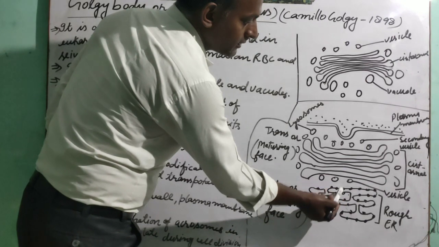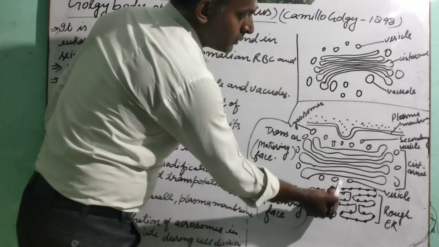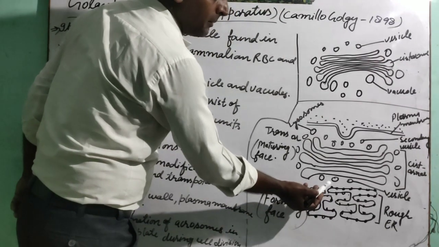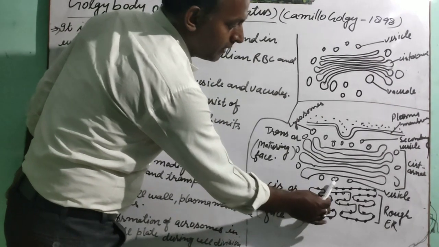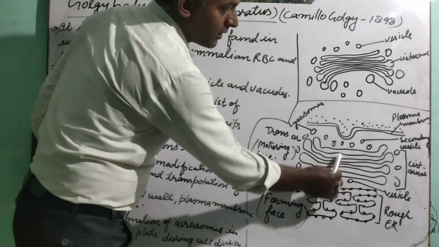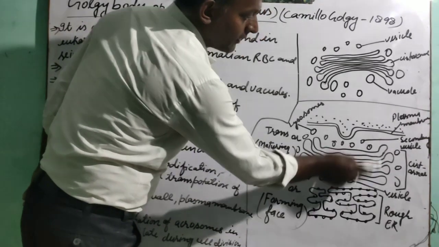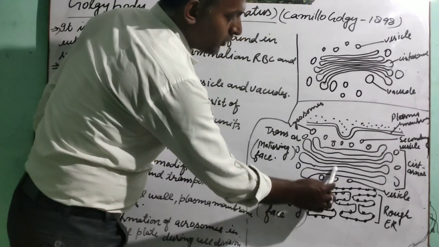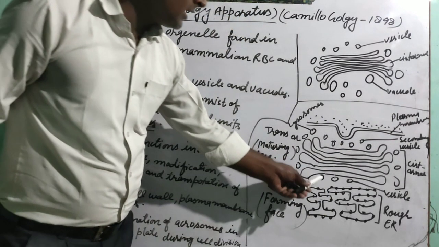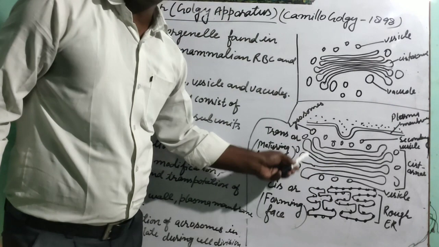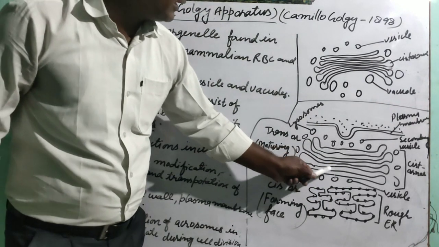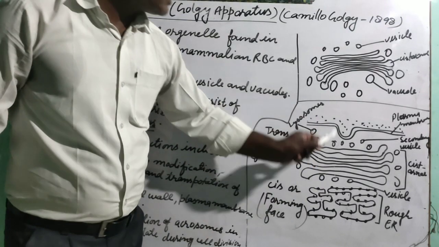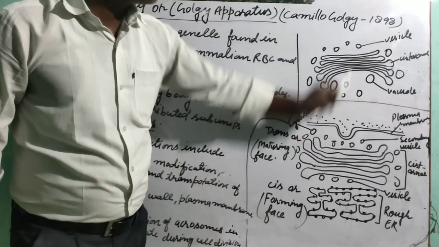These vesicles transport the protein synthesized by rough endoplasmic reticulum or lipid synthesized by smooth endoplasmic reticulum, and through these cisternae, I have mentioned here, this stalk-like structure is cisternae. These vesicles transport, and there is the modification of these substances in the cisternae. There is modification, there is packaging and transportation also.